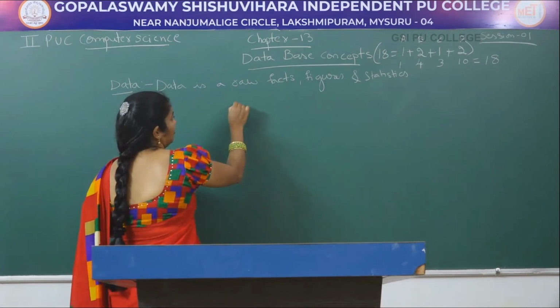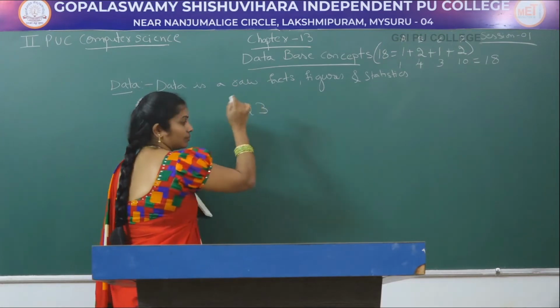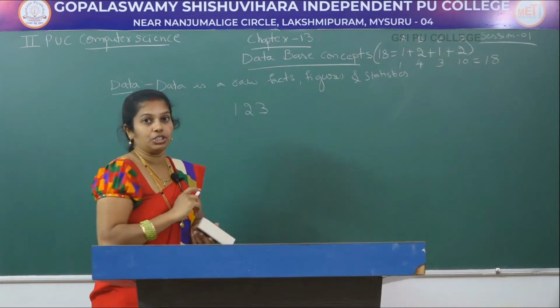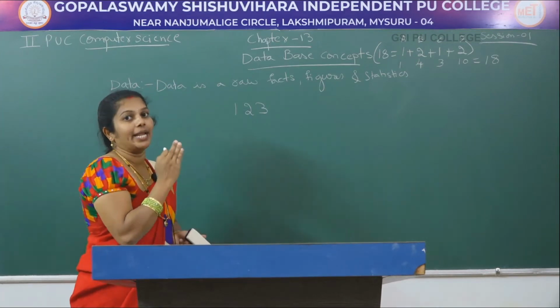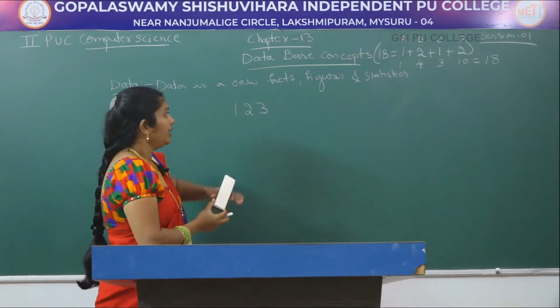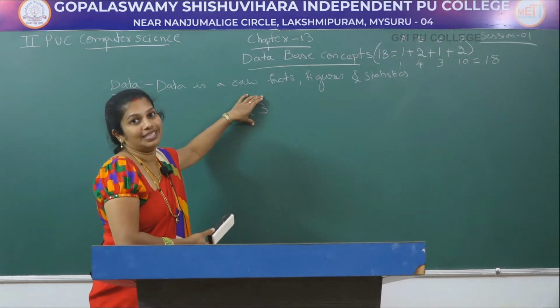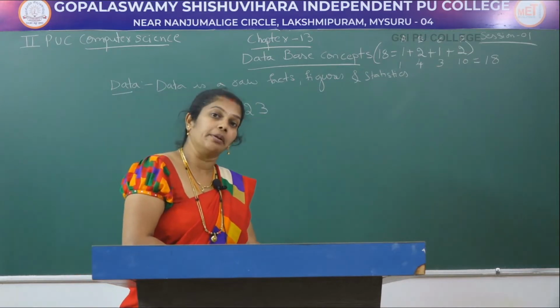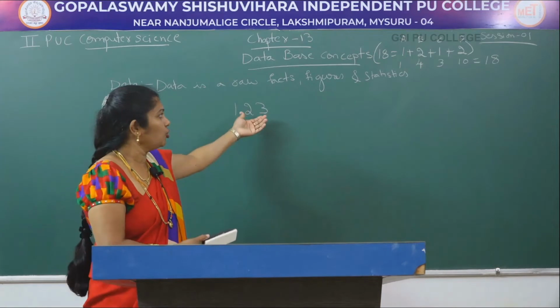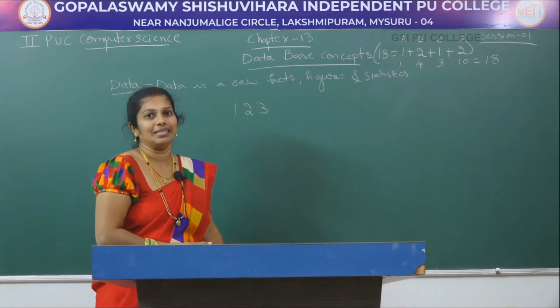For example, if I write 123, is it data or information? 123 here is data, because it does not give any specific meaning. Whether 123 is a register number, phone number, or bus number, it does not give any specific meaning.